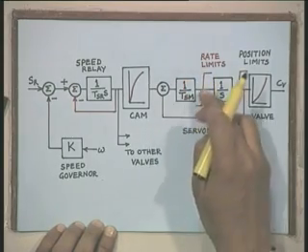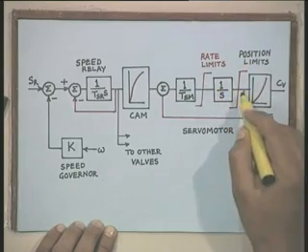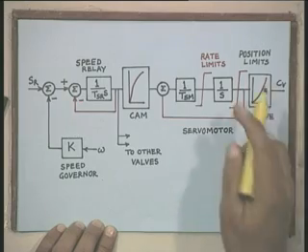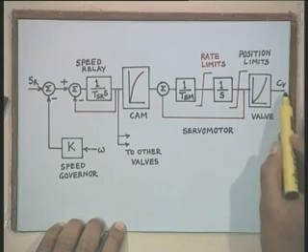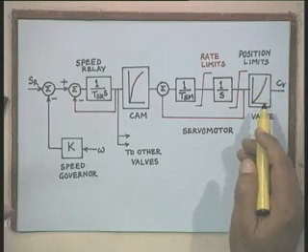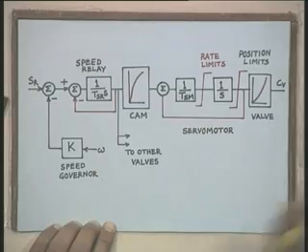At this point we can sense the rate, and after integrating we can sense the position. Therefore, these two are provided. Then here you will find the control valve movement and the servo motor movement have a non-linear relationship, and this is the valve characteristic. In order to linearize this, we put a cam which will have a characteristic opposite to this, so that when put together it will be a linear characteristic.